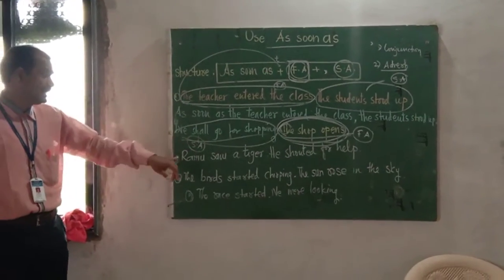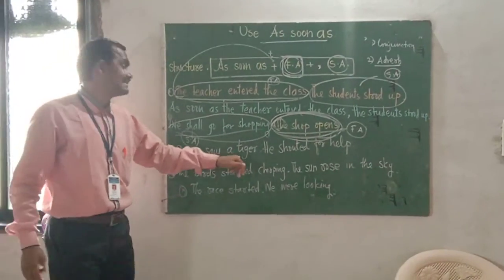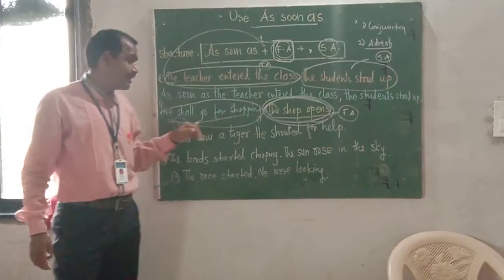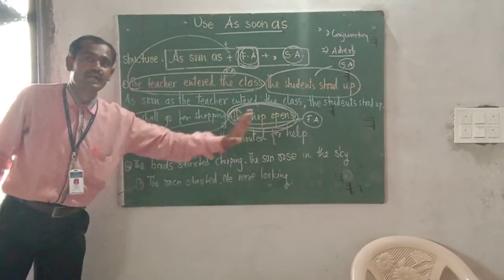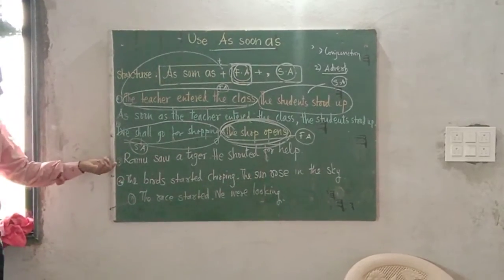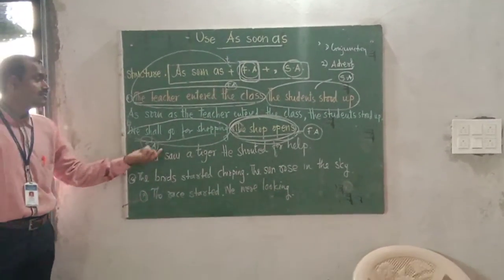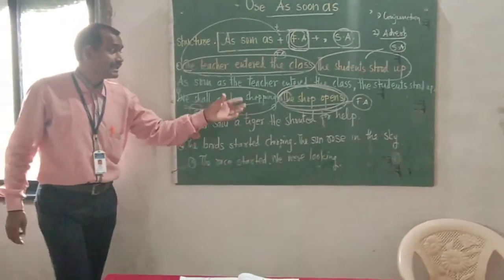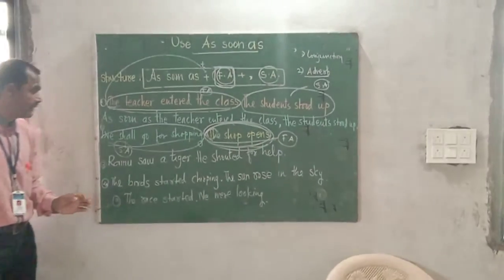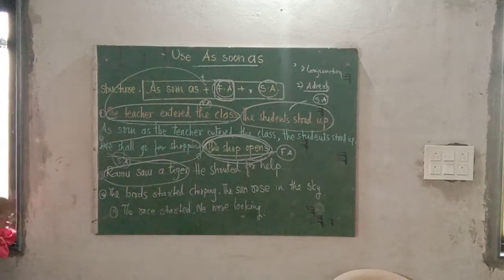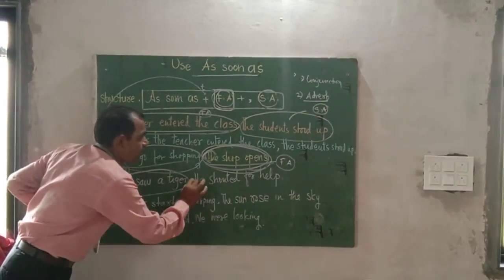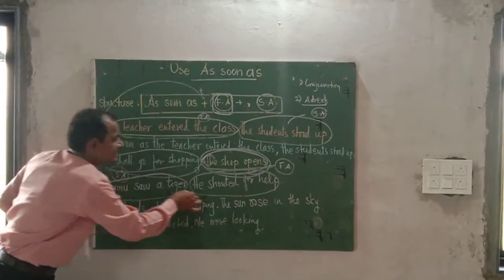Now let us turn towards the third example. Ramu saw a tiger. He shouted for help. Observe these sentences. Ramu saw a tiger is the first action. He shouted for help is the second action.